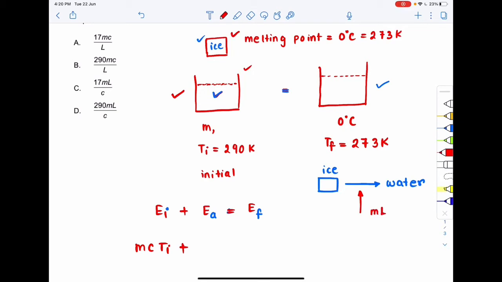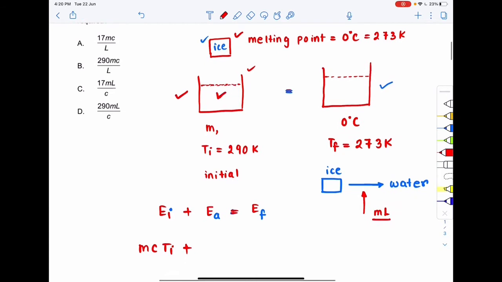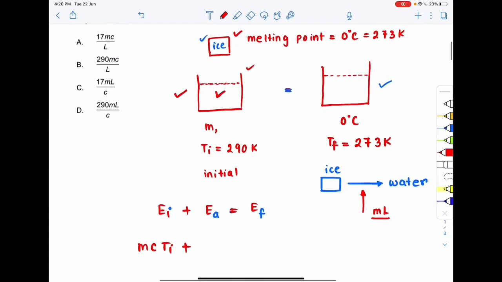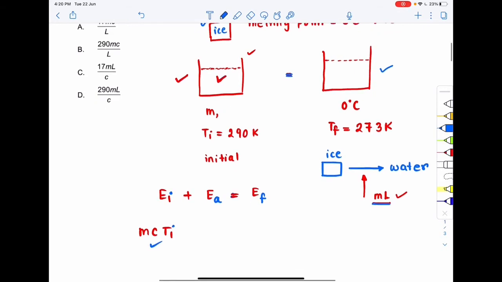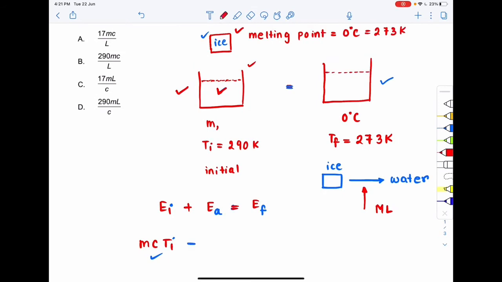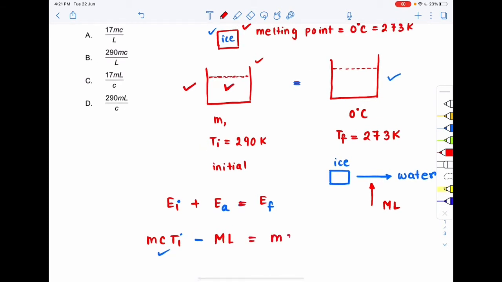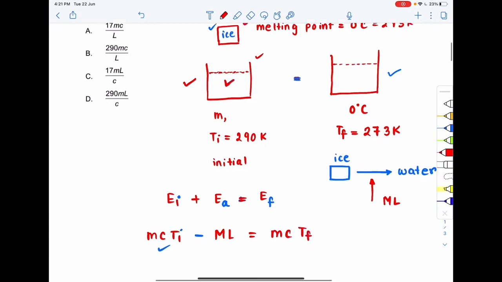So who will supply this mL energy? The water which is at 290 Kelvin will supply this energy mL. So the energy being added is minus mL. Why? Because from this initial thermal energy we are taking away mL heat. So minus of mL, where m is the mass of the ice. This is equal to mc into Tf, that is the final energy.